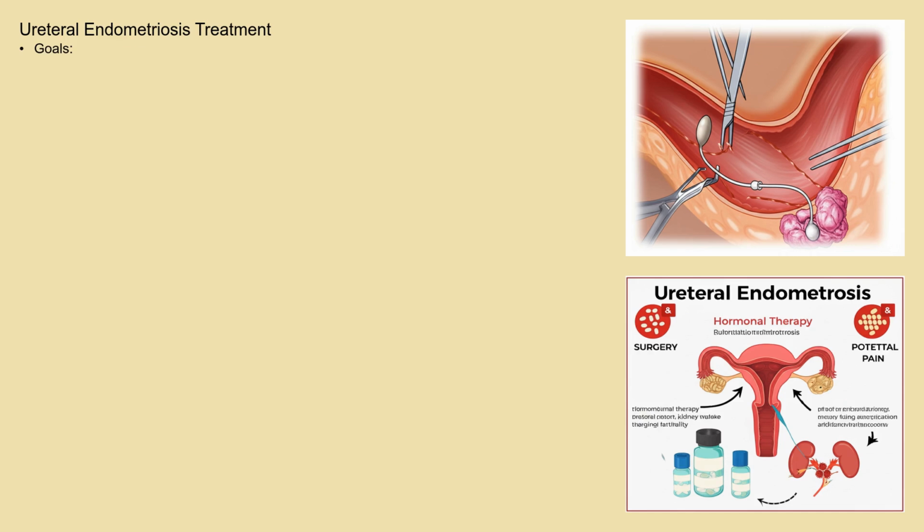Surgical options include laparoscopic or open surgery to excise the endometrial lesions and repair the ureter. In severe cases of ureteral obstruction, ureteral stents may be placed to maintain urine flow, or in rare cases, nephrectomy, the removal of the kidney, may be necessary if the kidney is severely damaged. A multidisciplinary approach involving gynecologists, urologists, and pain management specialists is often essential.